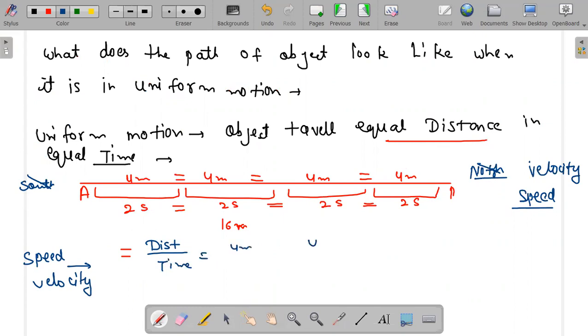4 meter, 4 meter, 4 meter, and 4 meter. And what is my time? 2 second, 2 second, 2 second and 2 second.